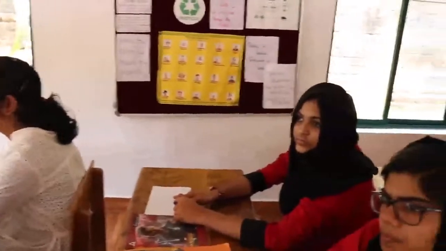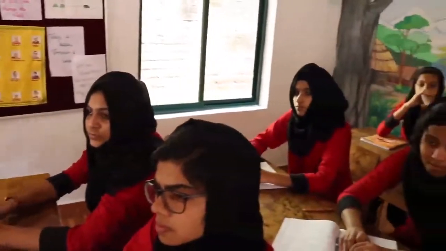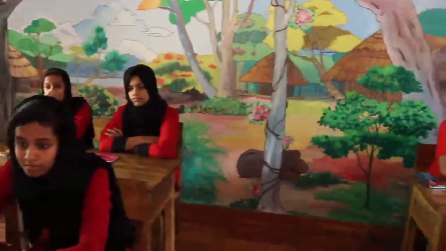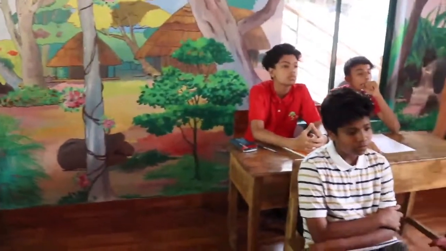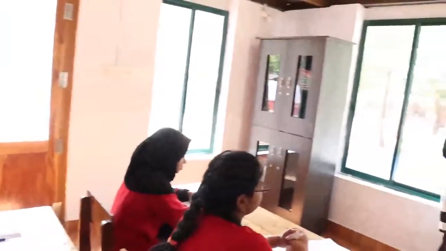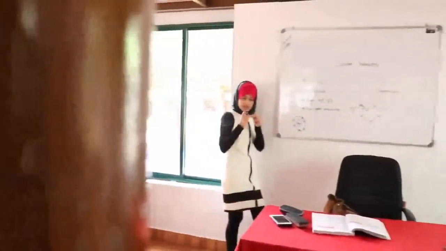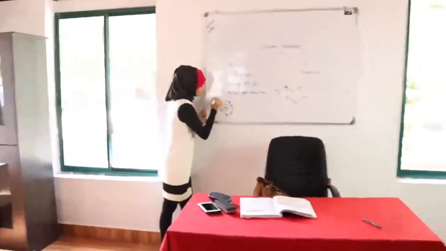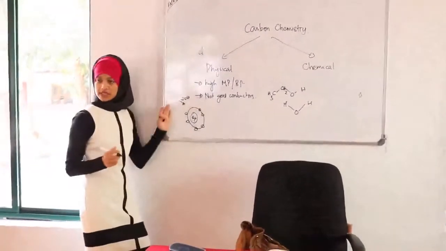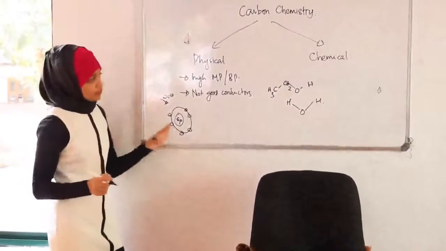So what does oxygen try to do? It's very small, right? So obviously the nucleus is very close to this electron. So the nucleus is here and the ring outside it is very, very close. So it can easily take in 2 electrons more, which is why its electronegativity is very high.